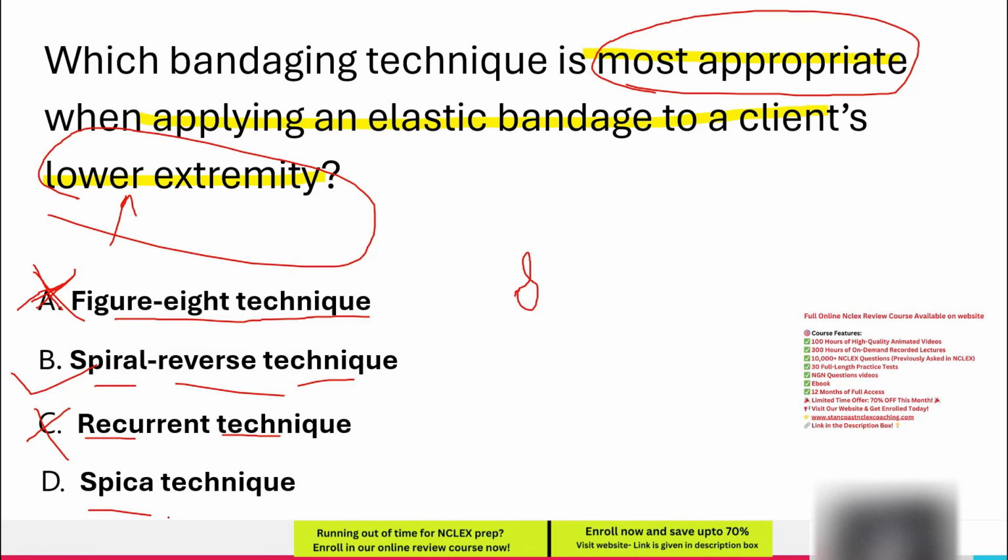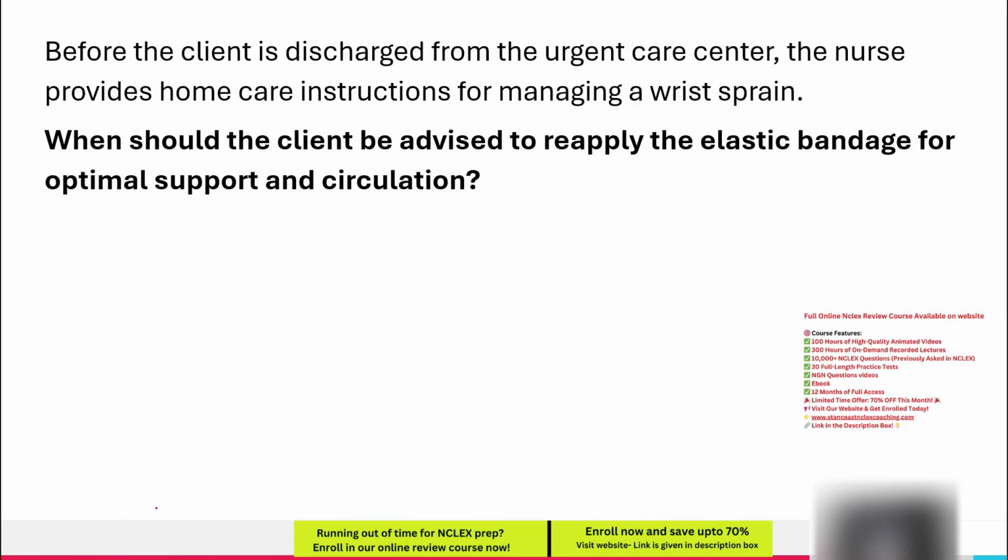Option D, Spica technique. A spica wrap is a modification of the Figure 8 technique, typically used for securing dressings around a joint or extending support to an adjacent body part, e.g., hip and thigh, thumb, and wrist. Since this technique is not the best choice for general lower extremity bandaging, and the question asks for the most appropriate technique, this option is incorrect. Let's dive into the next question.